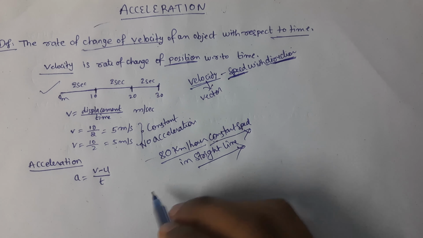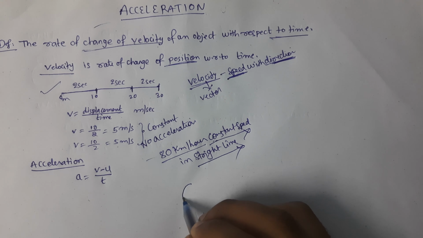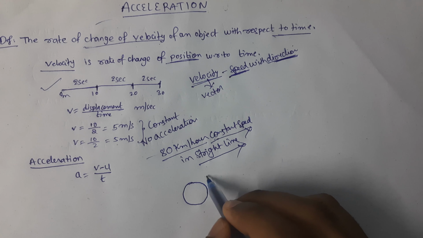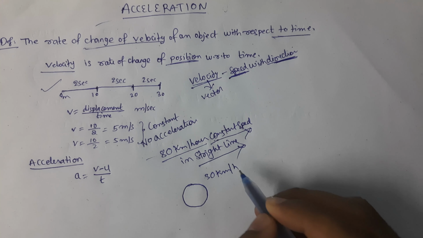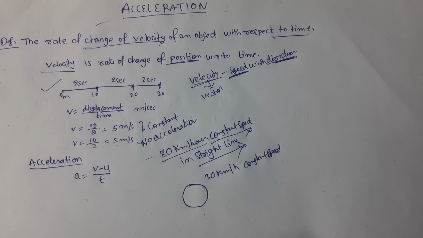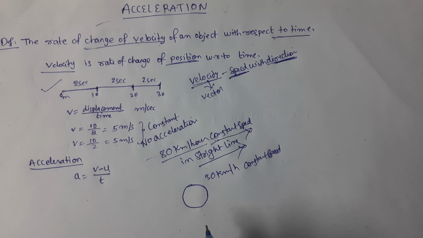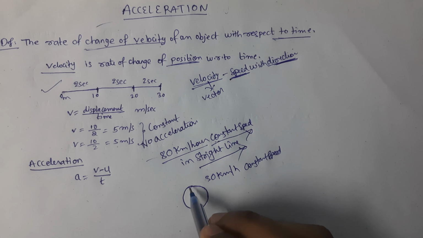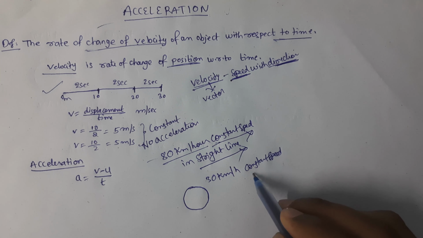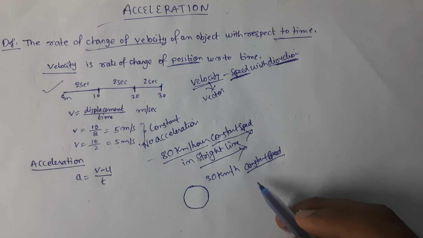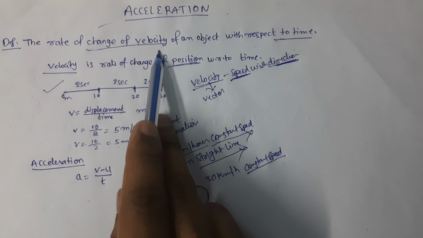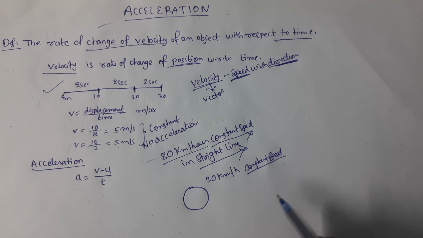For example, if I ask you, a body is traveling in a circular path at a constant speed of 30 kilometers per hour. Here, will there be acceleration in this case? See here also, like in the previous case, the speed is constant. But what about direction? Because for acceleration, there should be a change in velocity. That means speed and direction, we have to consider both.